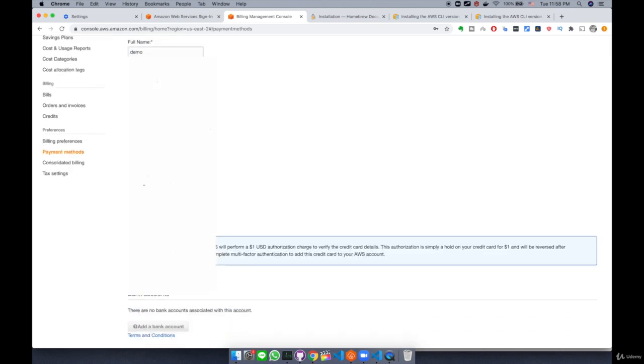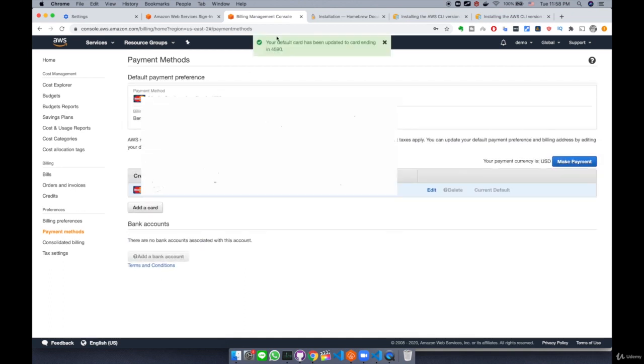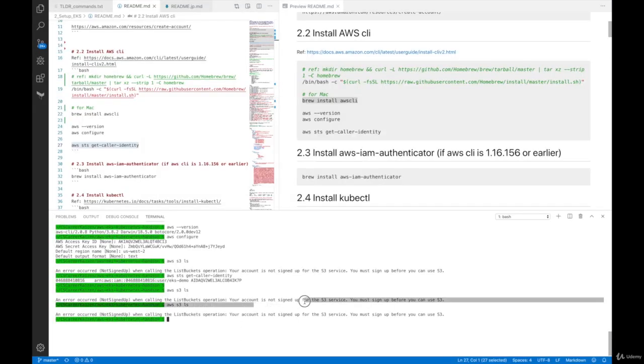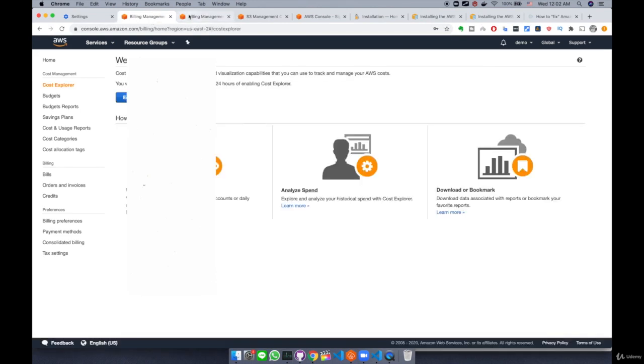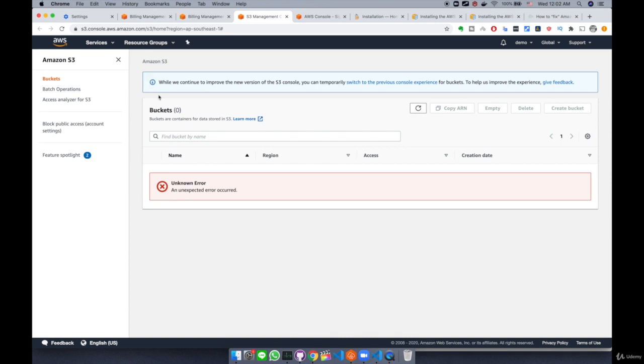And then after, click continue. Now it says saving and it says credit card is saved. Looks like it's good. So after seeing this "your account is not signed up" error, I went to the billing dashboard and made sure that I punched in my credit card information, and I went to S3 and S3 shows me an unexpected error occurred.